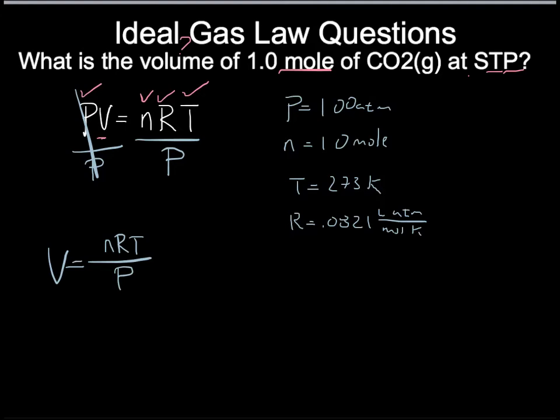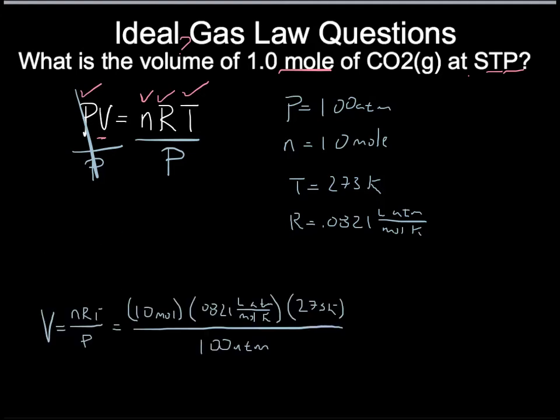Now we can take the numbers and plug and chug. Alright, so there's all of our numbers plugged into their proper place. So 1 mole times 0.0821 liter atmospheres per mole Kelvin, times 273 Kelvin, divided by 1 atmosphere. And that'll tell us the volume of a gas sample that's 1 mole at STP. If we solve that, we get 22.4 liters. It doesn't matter that it's carbon dioxide that we're talking about.